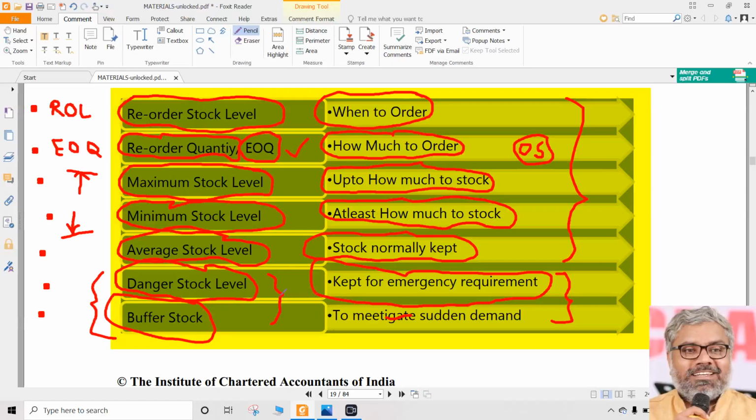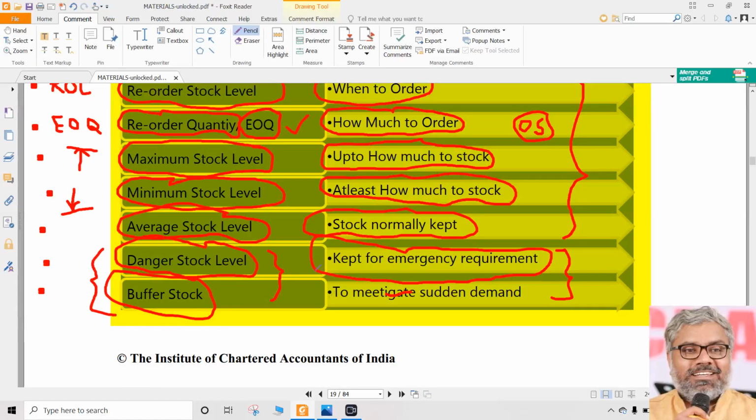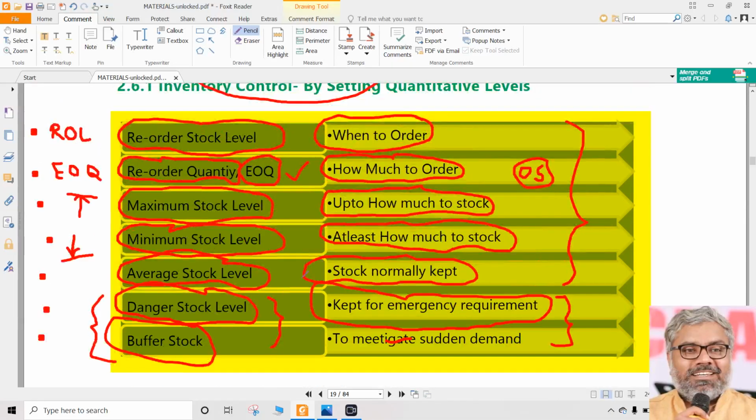Danger stock level and buffer stock are those which will be used only when emergency requirements or sudden demand will come. Those will not be generally issued to production. These will be kept as separate items, and those separate items will not be touched for normal production. Like for example, when you receive pocket money from your parents, you will have some 100 rupees, 500 rupees stored secretly somewhere. In my college days, I used to store that in the belt. There used to be belt buckles, and within that there used to be one 500 note. So we don't use that normally. It will be there, but a lot of times we forget that it is there.